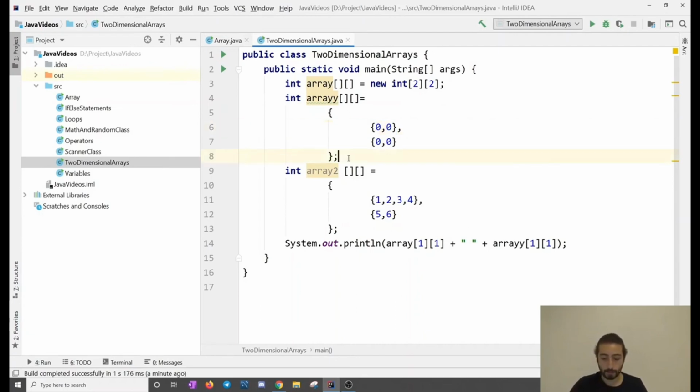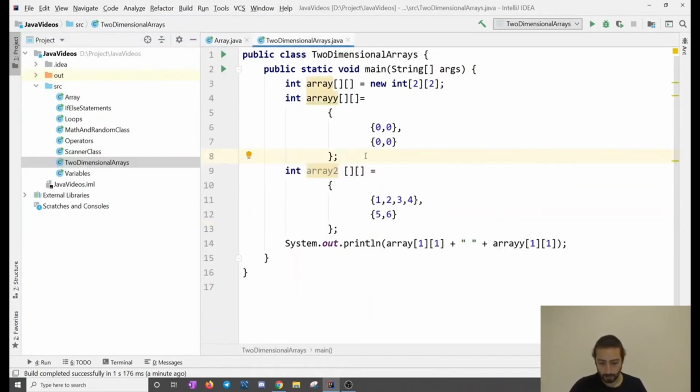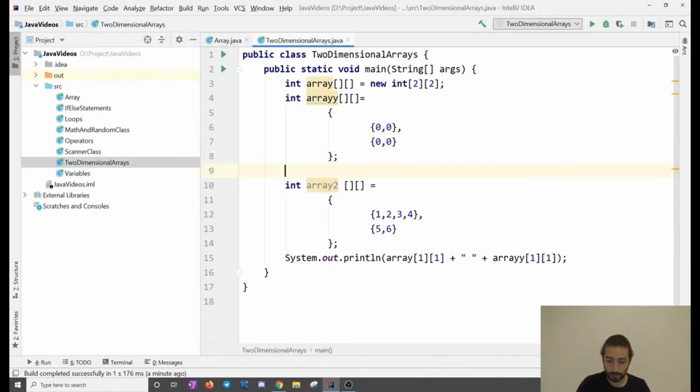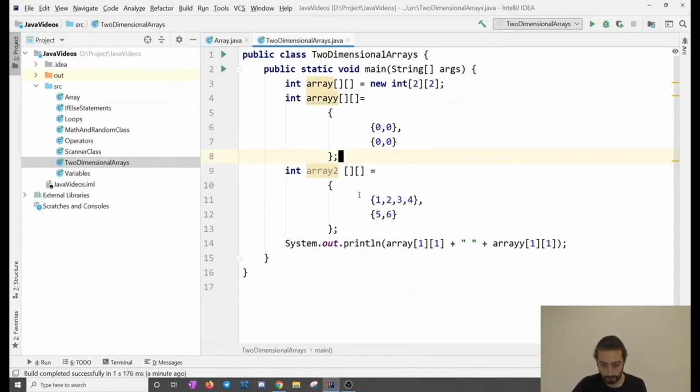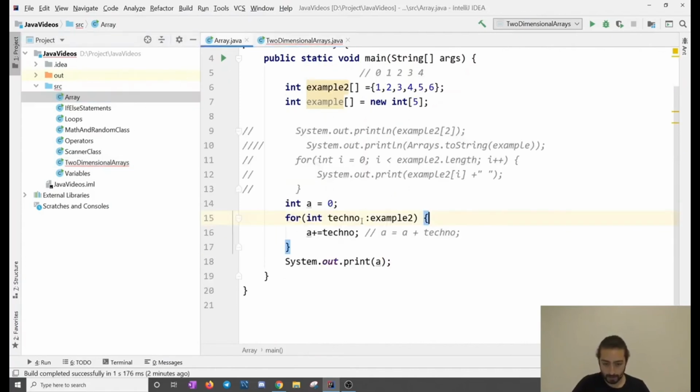So there are ways to print this array. Do you remember how we printed an array here? There are several ways. One is a for loop, and the other is a for each loop. So in here, if we want to print out an array, if you think logically, we will be doing it here. Let me show you. The most common way to print out a two-dimensional array is using for loops, of course.